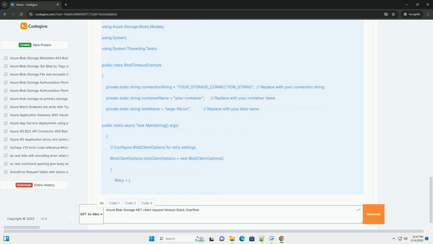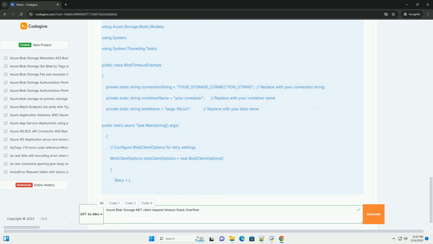Exception rethrowing. After the maximum number of retries is reached, the exception is rethrown so that the calling code can handle the failure. Asynchronous delay. The Task.Delay method is used for asynchronous waiting, preventing the main thread from blocking. Retry options configuration. Within the method, Blob client options are used to configure the number of retries to 0 so we don't double retry in addition to the retry logic we built in. Best practices.